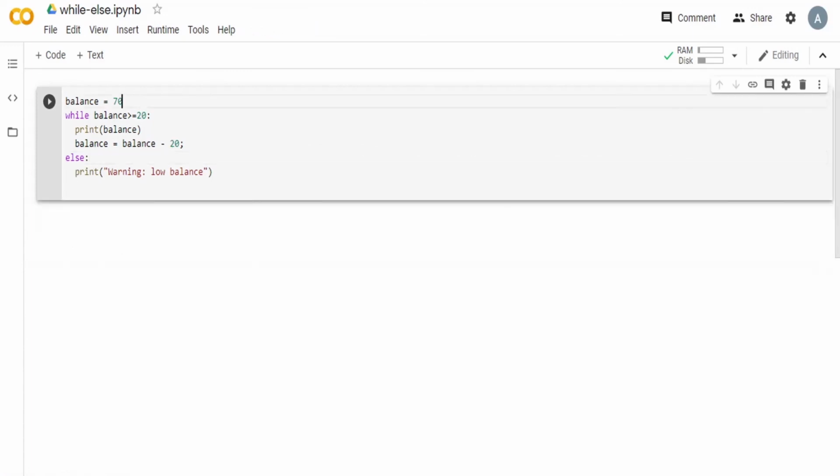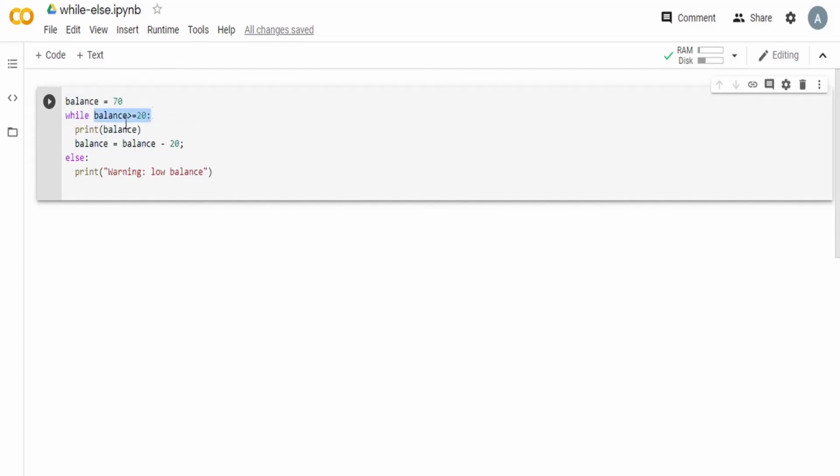You must also be thinking about what is the use of else with while, because we usually had that if else statement, right? So what is the difference between while else and if else? Now the if statement just checks a condition once, whereas this is a loop and this will go over iterations until this condition is false.